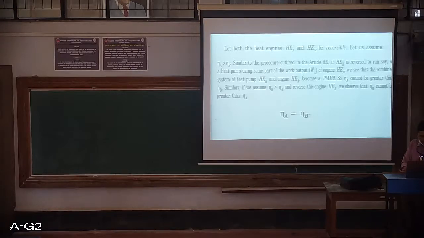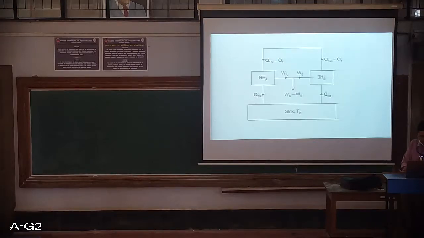I will just show this particular case. I have reversed heat engine B. I am keeping heat engine A as heat engine A. I am not reversing it. Now heat engine B starts operating like a heat pump, and WB is the quantity of work input needed to run this heat pump, and Q2B is the quantity of heat which is extracted from the sink and sent as Q1B to the source. Of course, the source is not present.